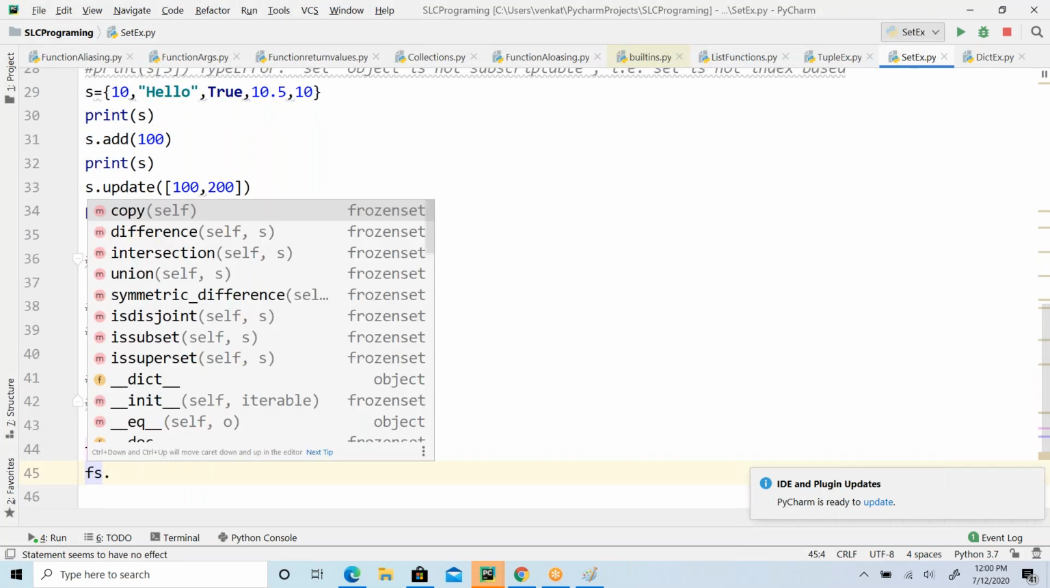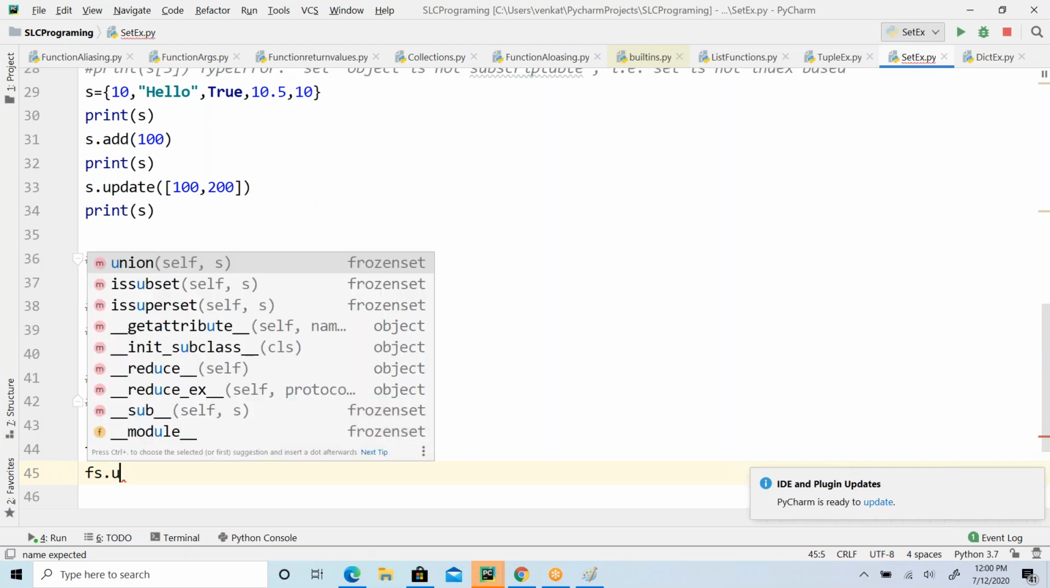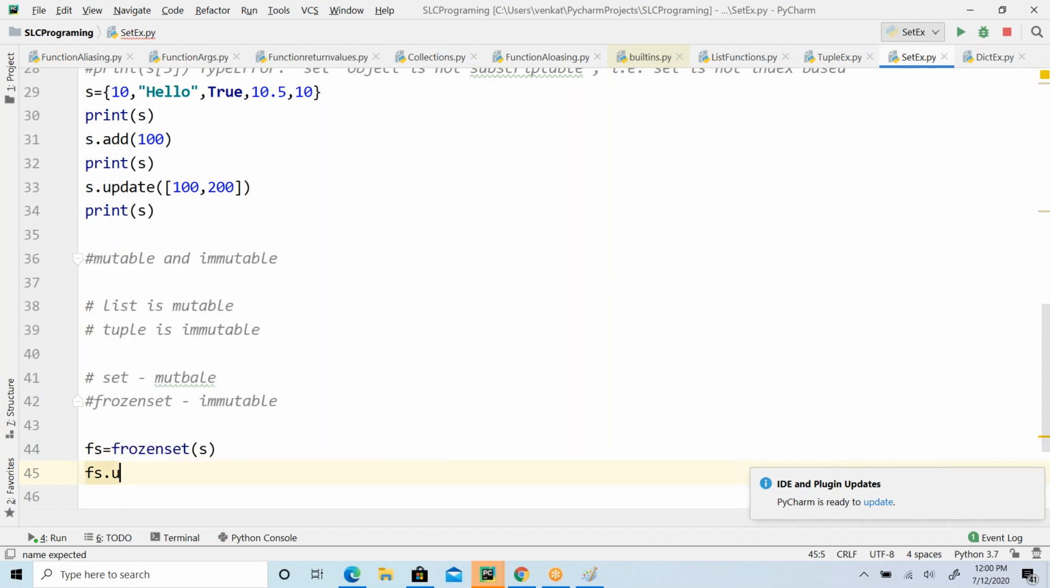Now on top of this, you cannot add anything, you cannot update anything, you don't have any functions to support this. See that I don't have anything. If you try to do union, it is going to create a new object. It's not going to modify the existing object. So it's a completely new thing. So that is what frozen set is, nothing great.